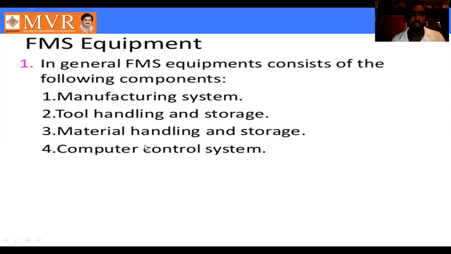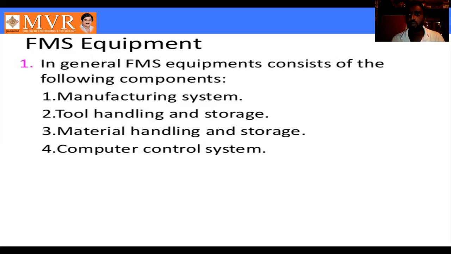The third one is the material handling and storage system. It is very important because before manufacturing, we take the raw materials. By using the material handling and storage system, the raw materials are unloaded and sent to the different workstations. After the workstation completes production, the material handling system receives the final product and sends it to storage, unpacking and loading the products.